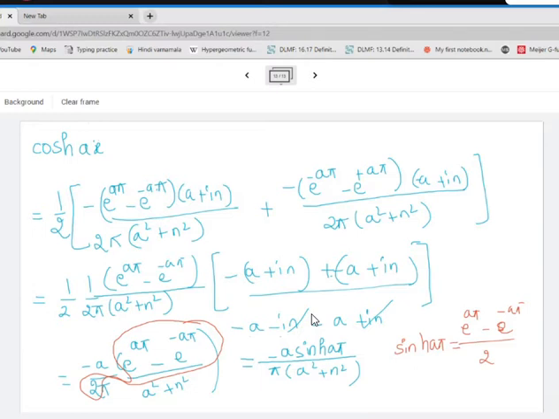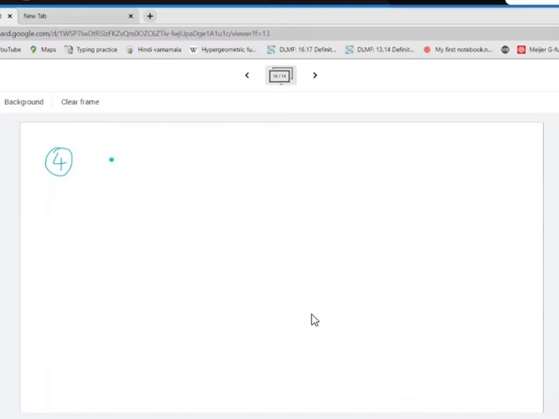The complex Fourier series can be obtained for sine hyperbolic ax.